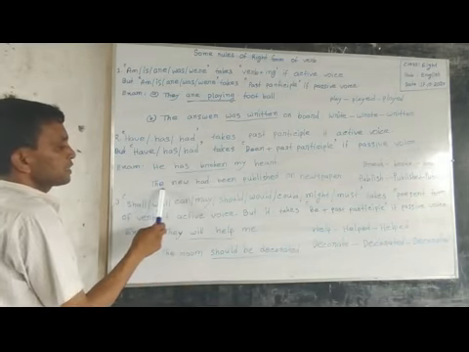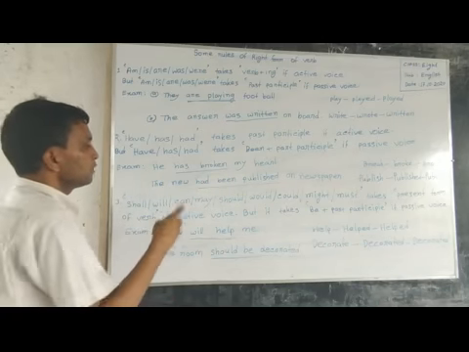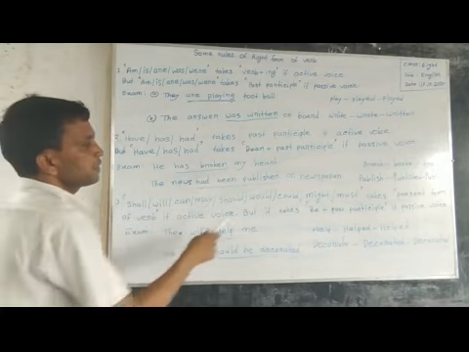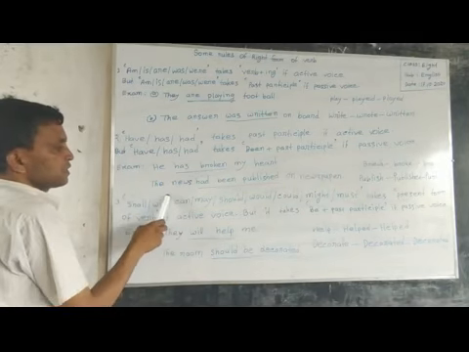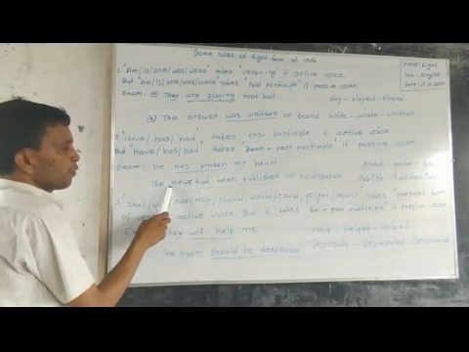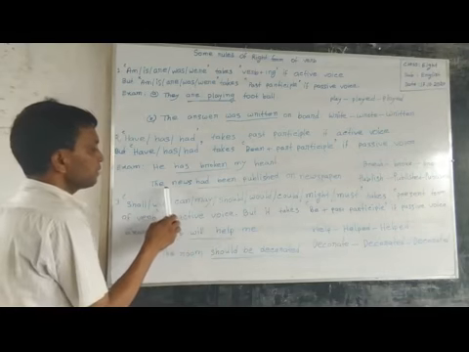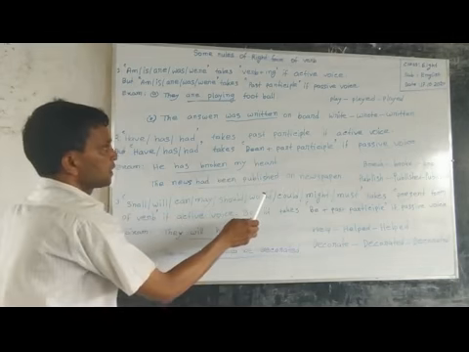Now look at the second sentence. The news had been published on newspaper. Here the news is object and the word is dominating verb, so it is a passive voice. So our answer will be the news had been published on newspaper.